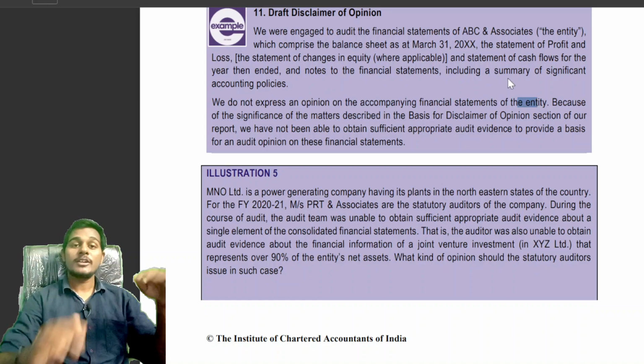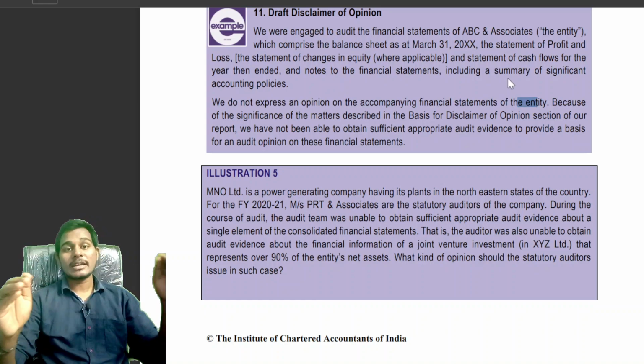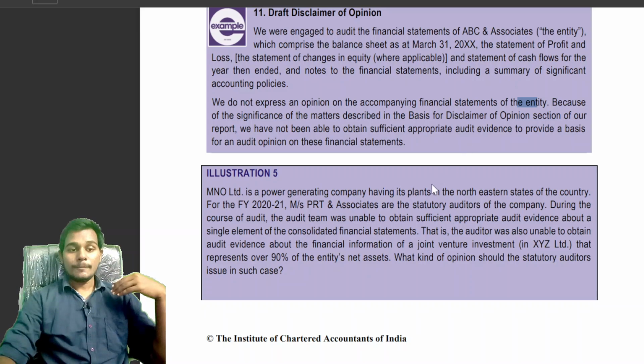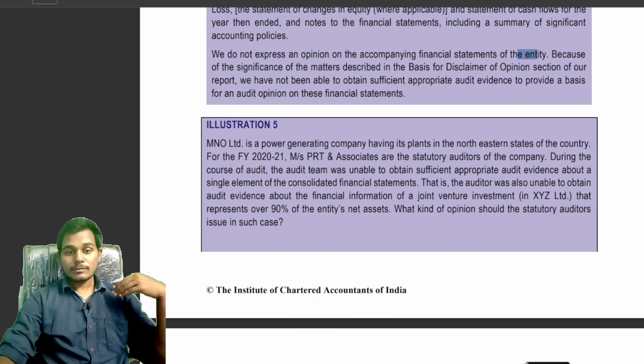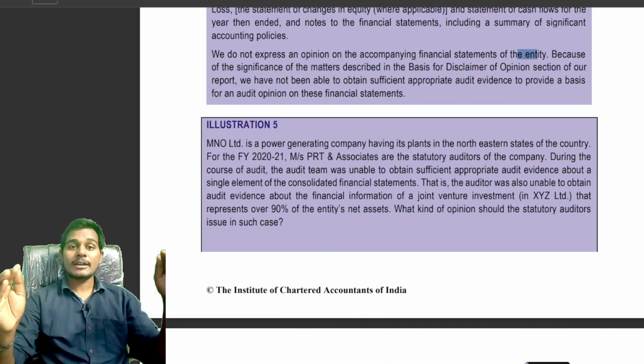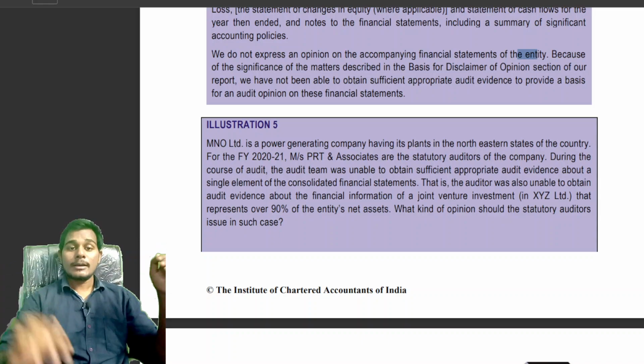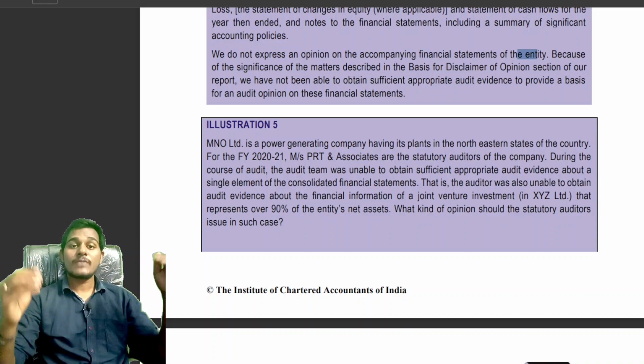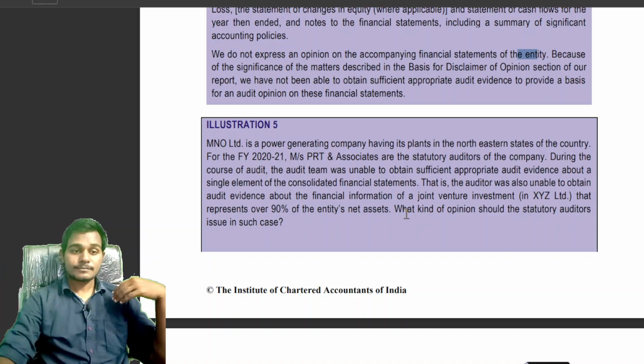Okay. In the basis for opinion paragraph, the auditor will write basis for disclaimer of opinion and give a brief discussion of why the auditor is giving a disclaimer of opinion.